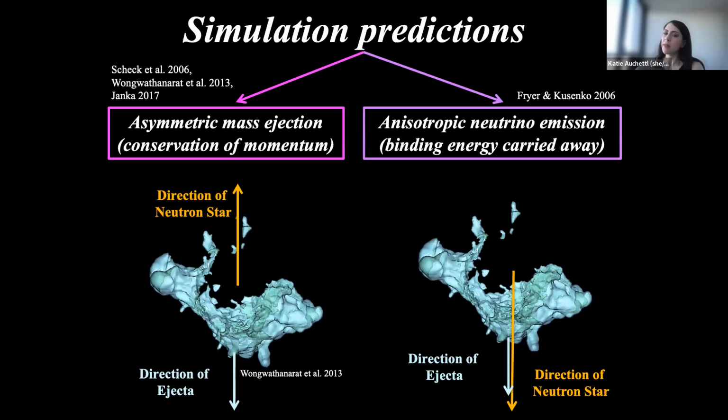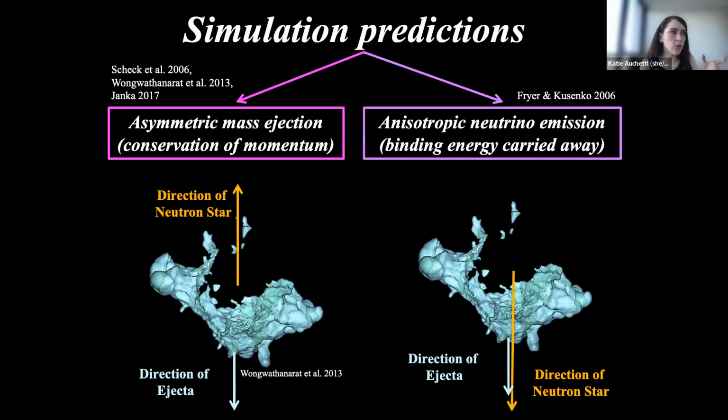While if you consider another case where we look at anisotropic neutrino emission, what we would find is that this would carry away the bulk of the gravitational binding energy of the neutron star. What that would do is that both the neutron star and the ejecta should move in the opposite direction to the majority of that energy. So both the ejecta and neutron star should travel in the same direction. With these two predictions, we can now measure this, right?